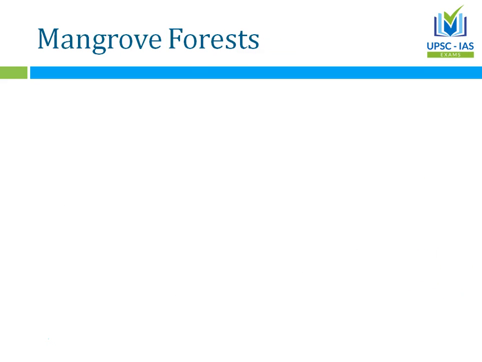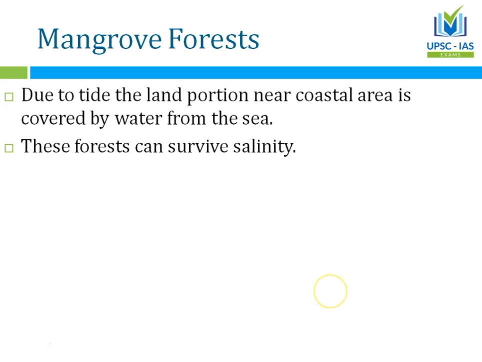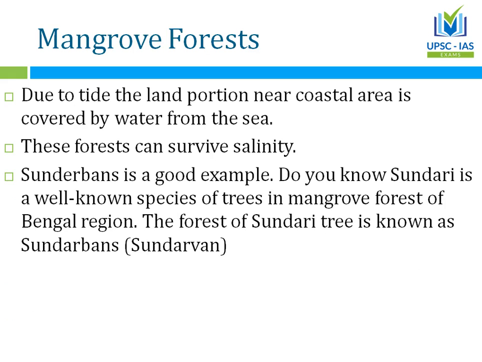And then the last one that we are going to discuss today is mangrove forest. Now mangrove, of course, due to tide, right, we have talked about tide as well. So tide nearby the coastal area brings salty water in the land, and because of this you have high salinity, and the species of trees that can survive this salinity form mangrove forest.